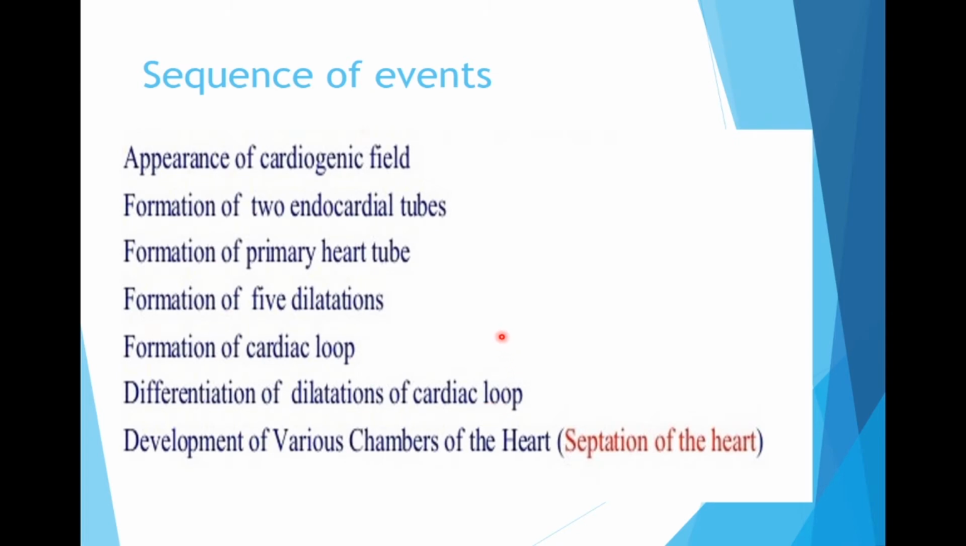So before going to the topic proper, there are certain sequence of events one should know. Initially, the cardiogenic field appears, and then the two heart tubes or the endocardial tubes are formed, which fuse to form a primary heart tube. Then it undergoes certain changes to form dilatations, and cardiac loop is formed so as to achieve the adult structure, and further there is development of various chambers of the heart.